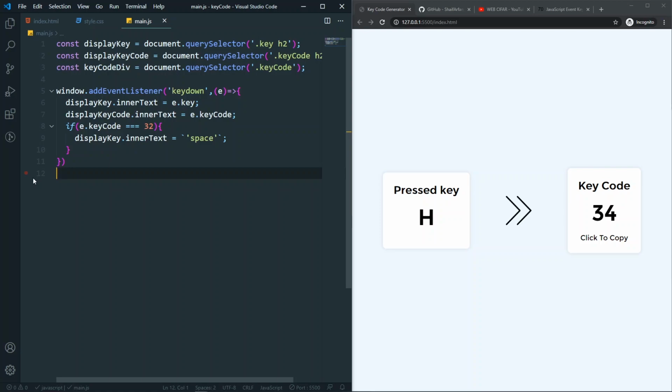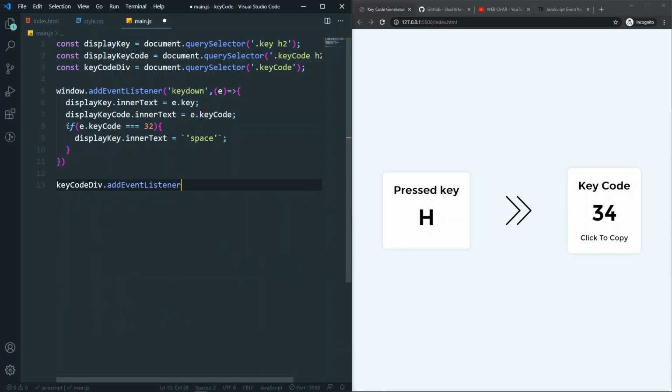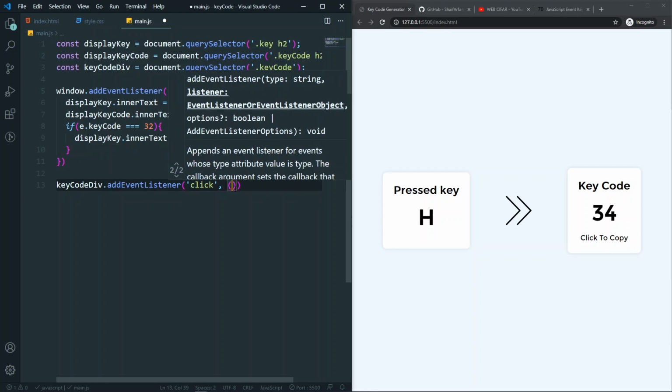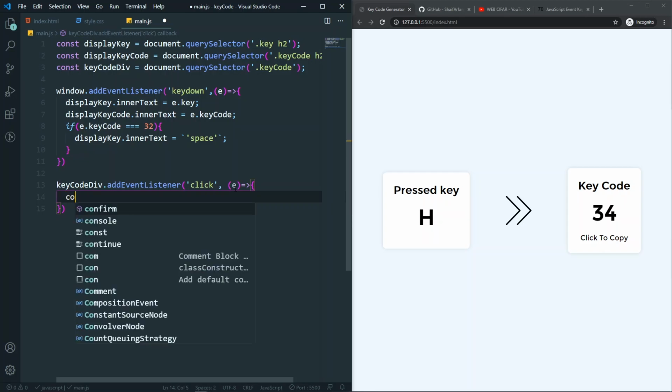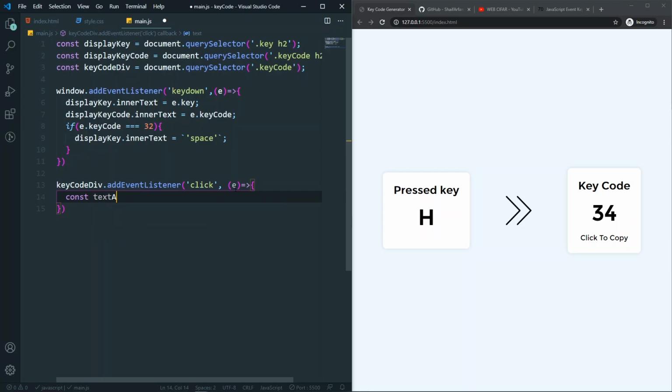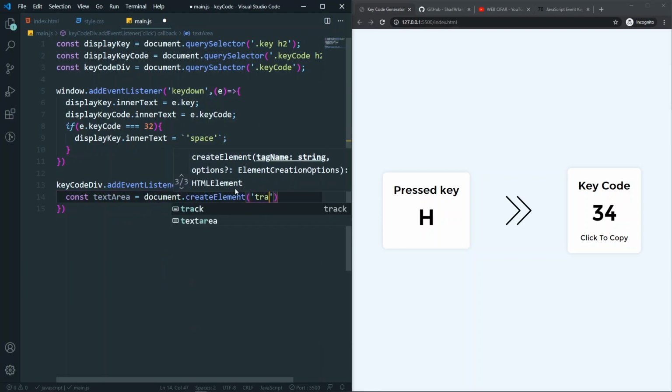First of all, add an event listener for the key code card, so key code div dot add event listener. Whenever someone clicks on our key code div, I want to run a function, and I will also pass the event here. In this function, first let's create an element, which is the text area. So const text area equals document dot create element, text area.